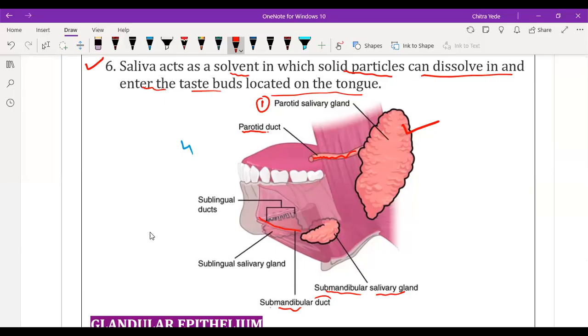Then we have the third gland. Here it is the sublingual salivary gland, and here a duct is also present, which helps in transportation of the saliva secreted by the sublingual gland. So this is another diagram to understand the location of the three salivary glands and their ducts.